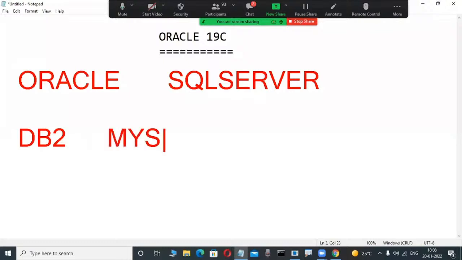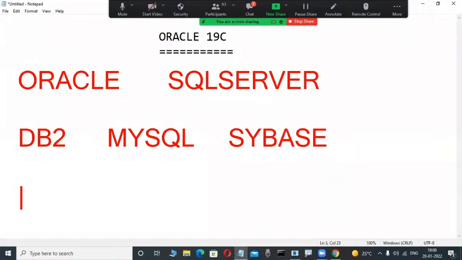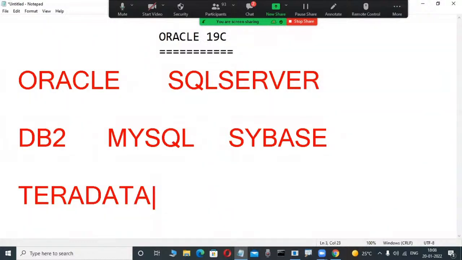MySQL is an open source database product, but nowadays Oracle Corporation has purchased it. Sybase is a database product from Ingress Corporation. Teradata, which data warehousing application programmers may know, is a database product from NCR Corporation.